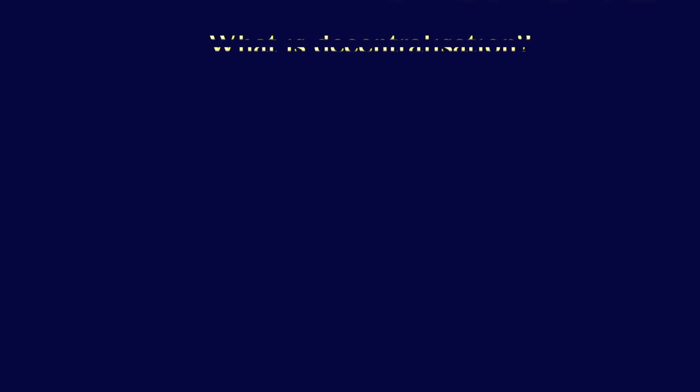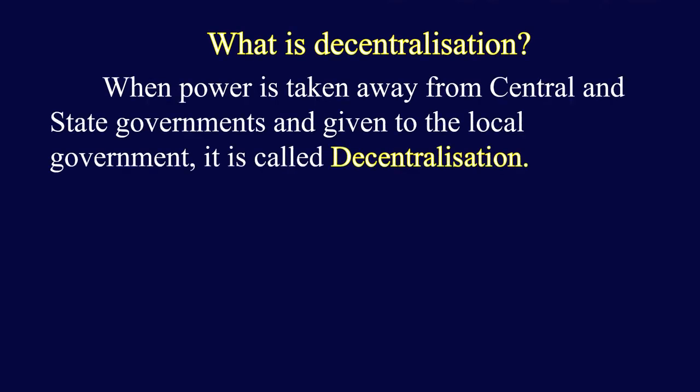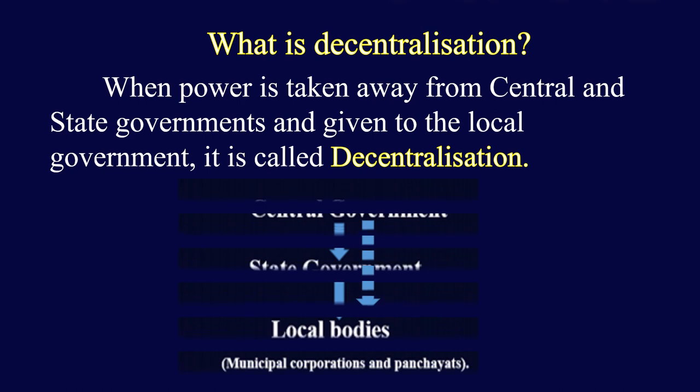So what is decentralization? Decentralization is basically a process of power sharing. When power is taken away from the central government and state governments and given to the local government, it is called decentralization. It means in this process, some decision-making powers are taken away from the central government and state governments and given to the local government, so that the leaders of local government can make decisions freely.